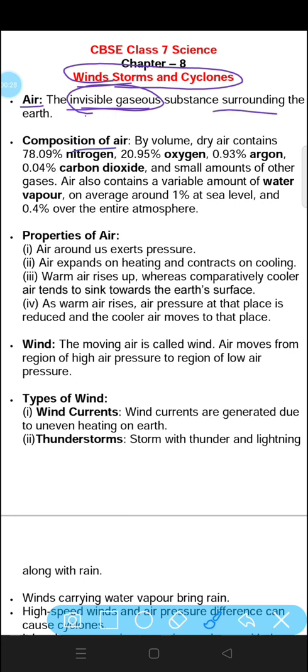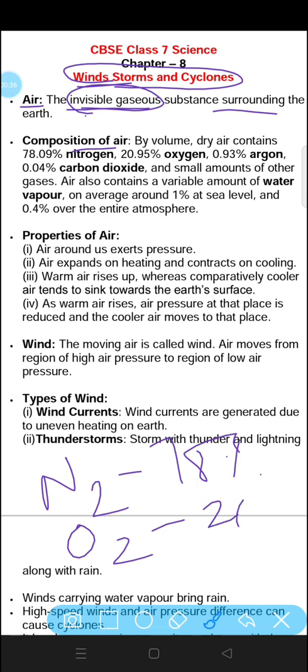Now, the composition of air is, for major gases, nitrogen is 78%, oxygen is 21%, and the remaining are 0.93% argon, 0.04% carbon dioxide. And it also contains a variable amount of water vapor, on average around 1% at sea level and 0.4% over the entire atmosphere.